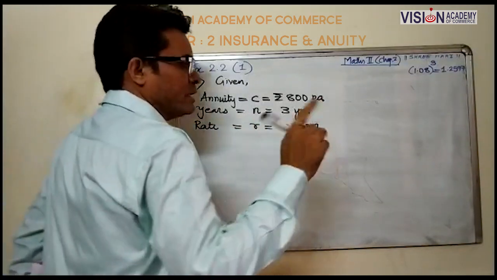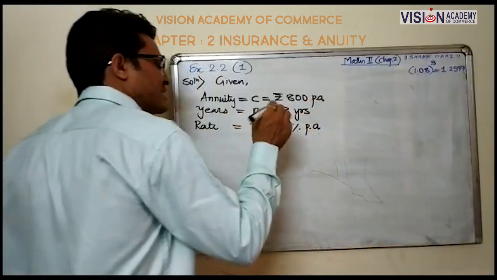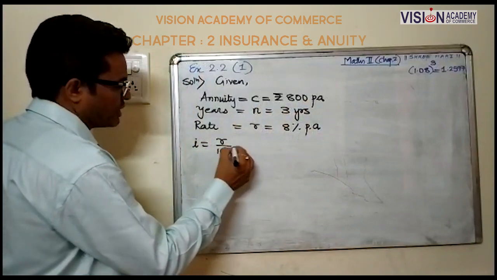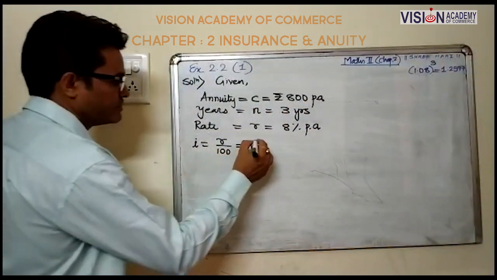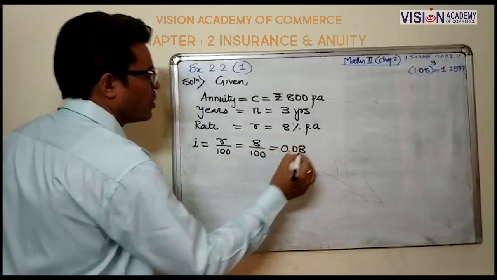As per the requirement of the formula, we always convert R into I with R upon 100. This is the calculation of I: 8 upon 100 comes to 0.08.